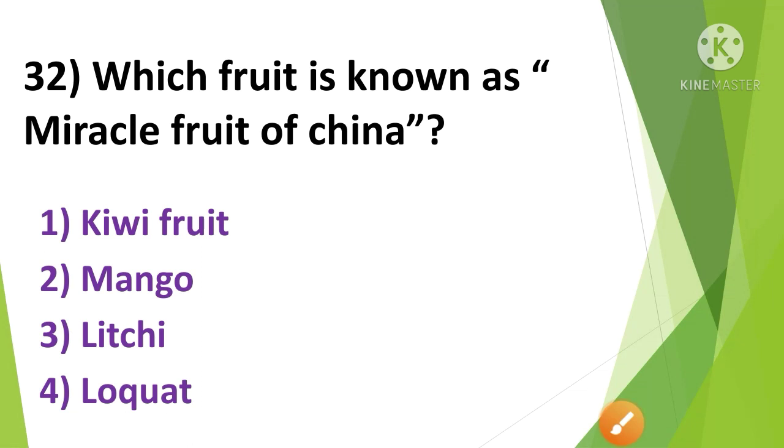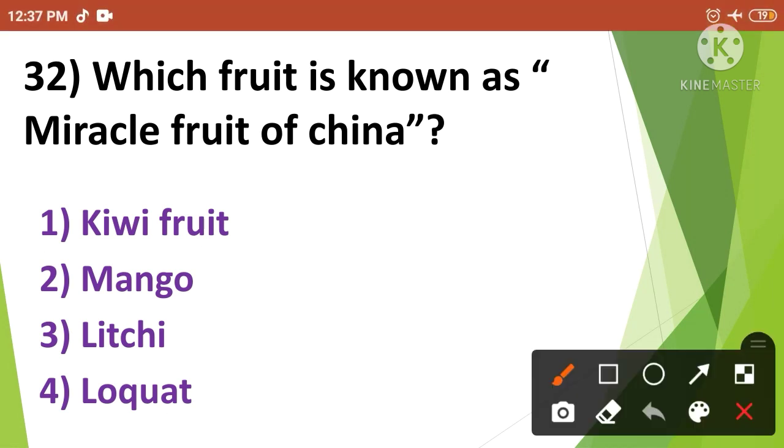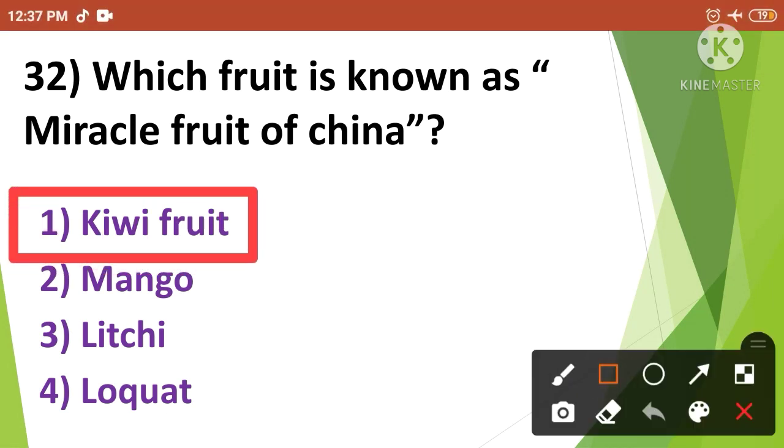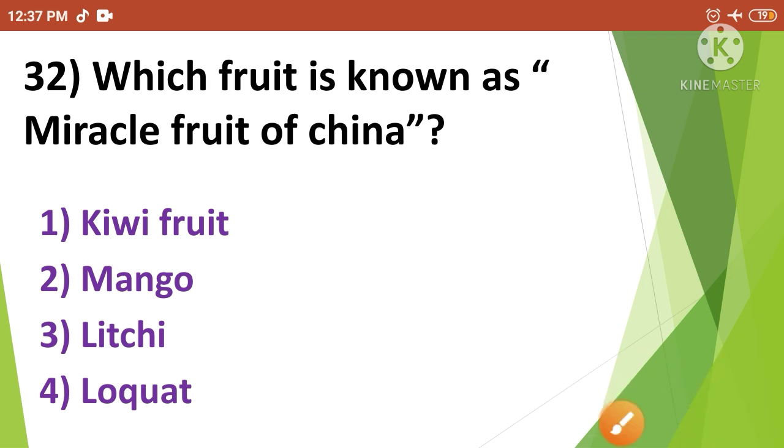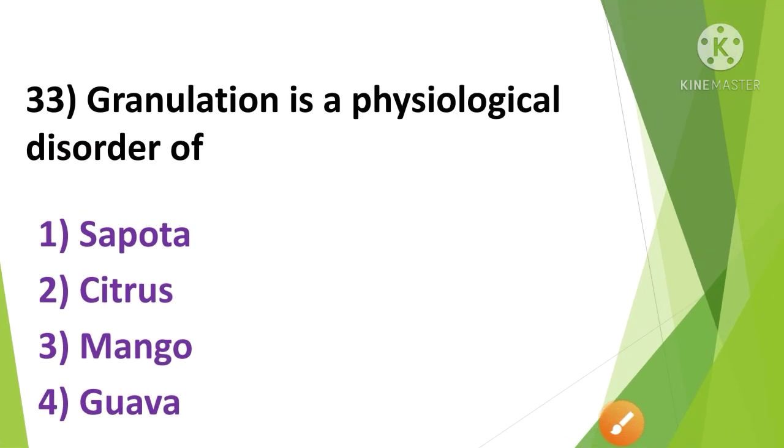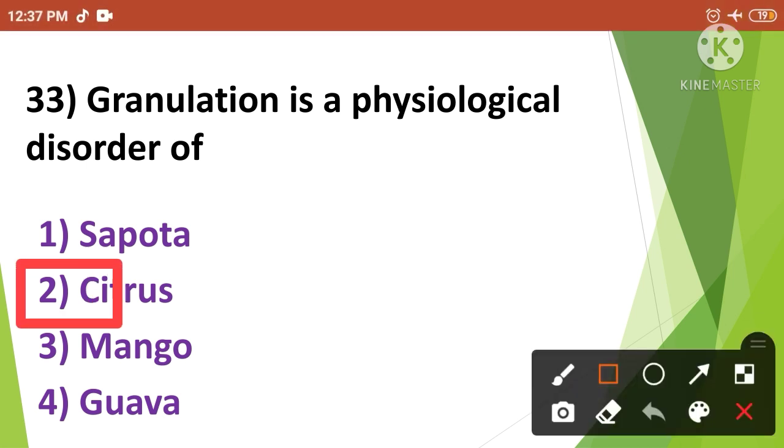Then next, which fruit is known as miracle fruit of China? The correct answer is option number 1. So the kiwi fruit is known as miracle fruit of China. Then next, granulation is a physiological disorder of. The correct answer is option number 2. So the granulation is a physiological disorder of citrus.